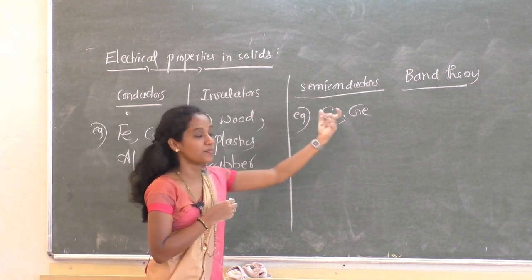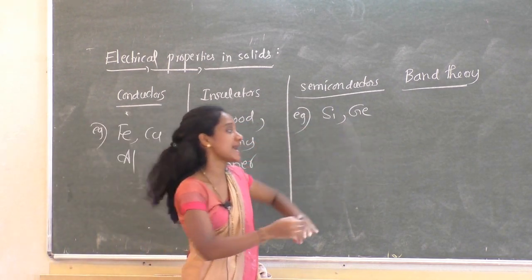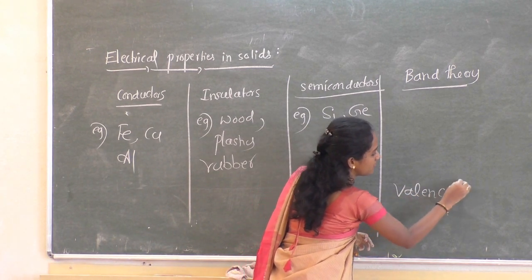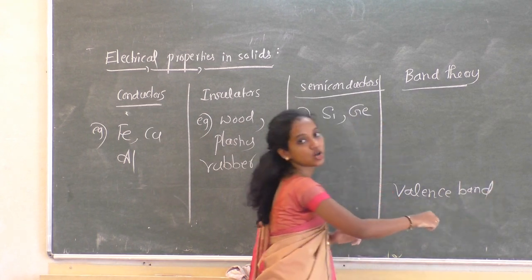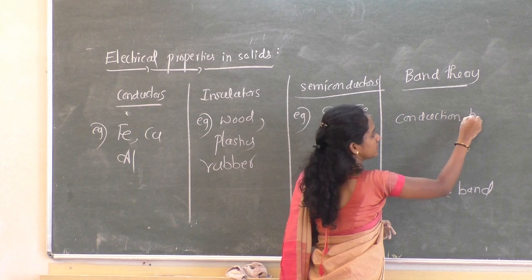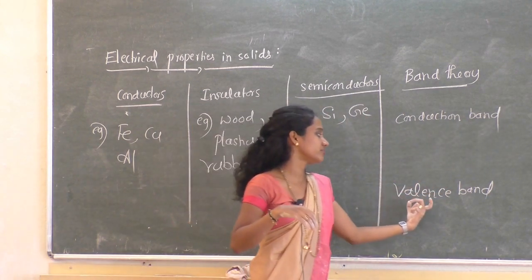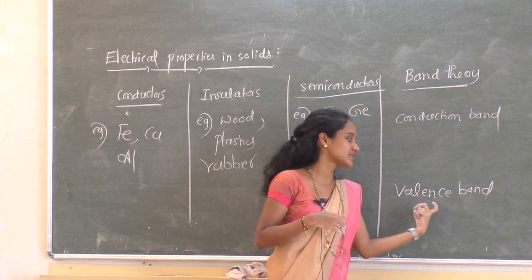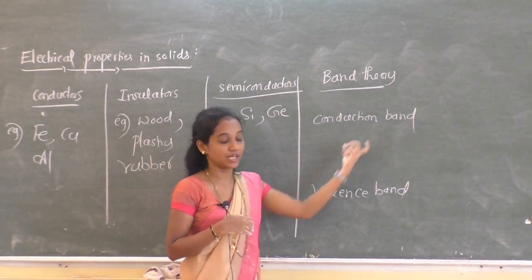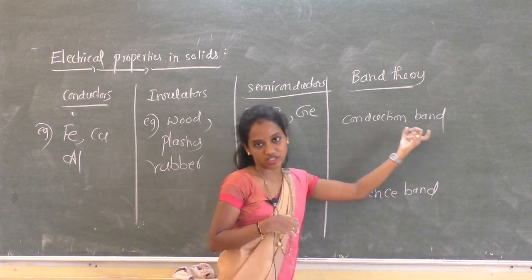Here in band theory, we consider the lower energy orbitals as valence band, and the higher energy orbital as conduction band.